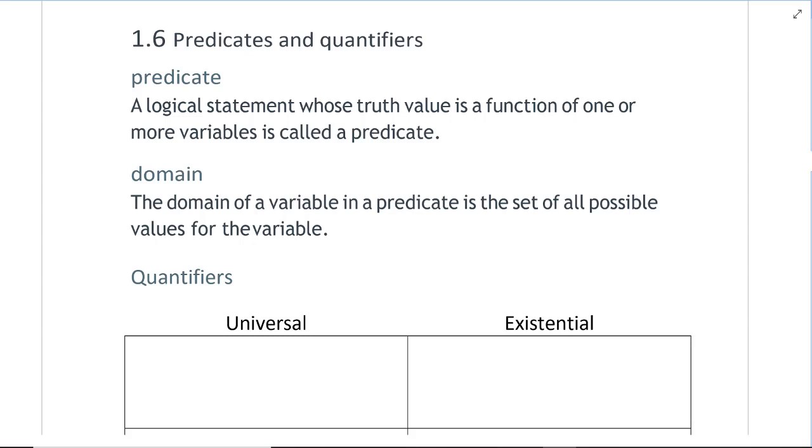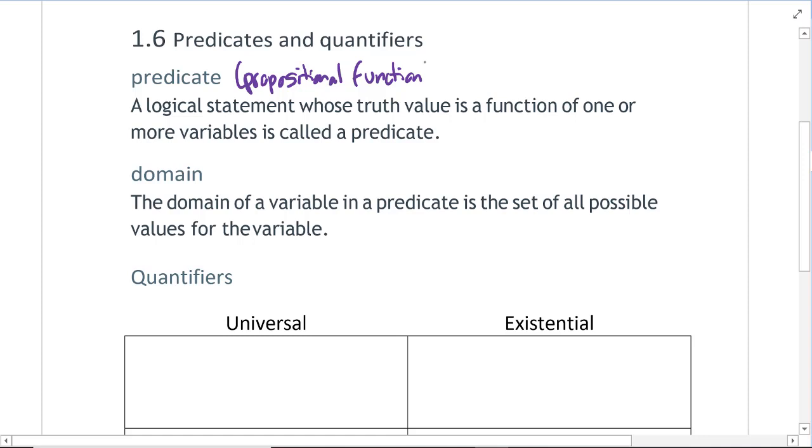Section 1.6, predicates and quantifiers. So in a previous textbook, the predicate was referred to as a propositional function, so you might see that as well. Same thing. So a predicate or a propositional function is a logical statement whose truth value is a function of one or more variables, and it's called a predicate.